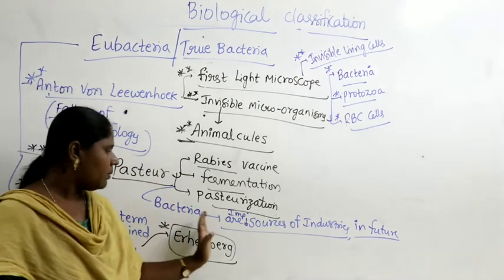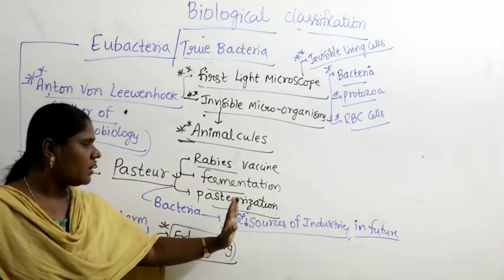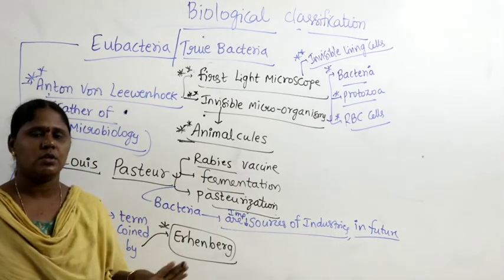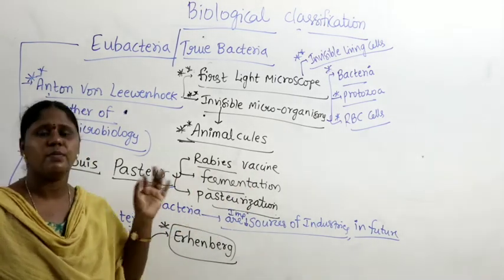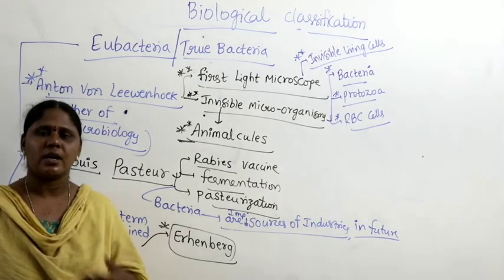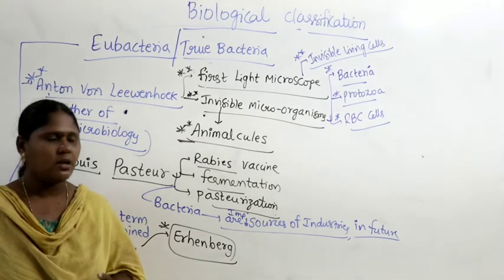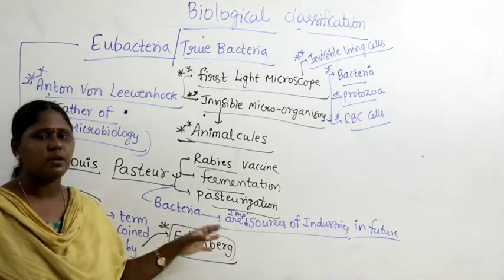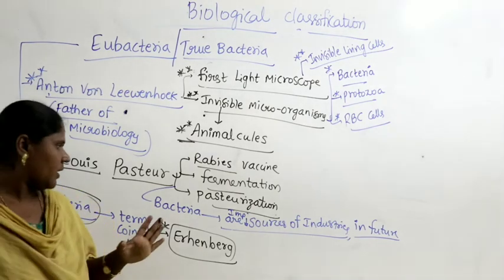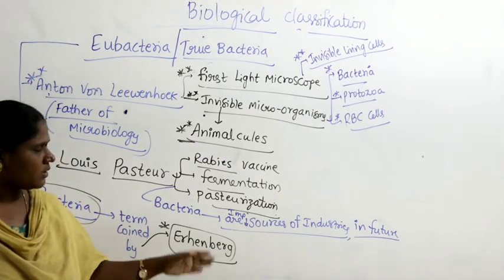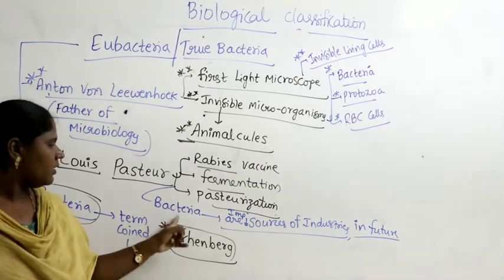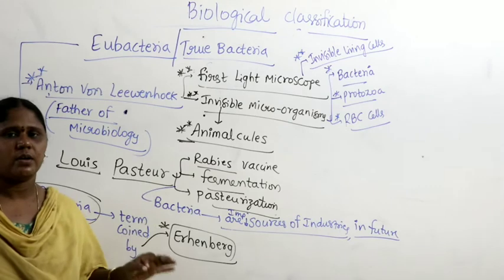What did he refer to? In the near future, bacteria are going to be very important sources for most of the processes which occur in industries. In every process that takes place in industries in future, bacteria are going to play a very important vital role.